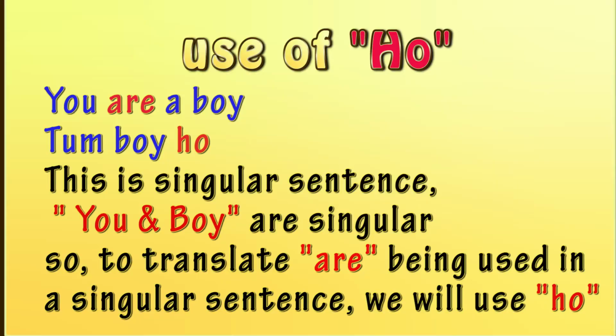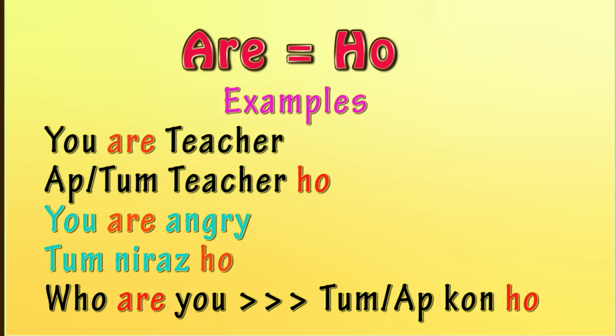But what is the difference between हैं and हो? Okay, let me explain you. There are two types of sentence in English language. Number one, you are a boy. आप एक लड़का हो. You are a teacher. आप एक टीचर हो. In this sentence we use are but the sentence is still singular. You are a teacher. You and teacher both singular nouns. You are a boy. You and boy both singular nouns.